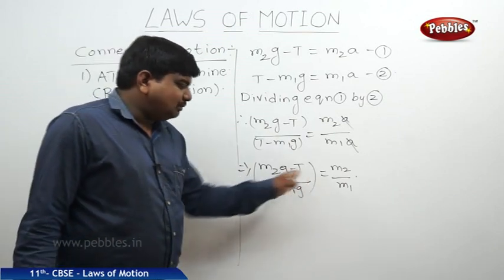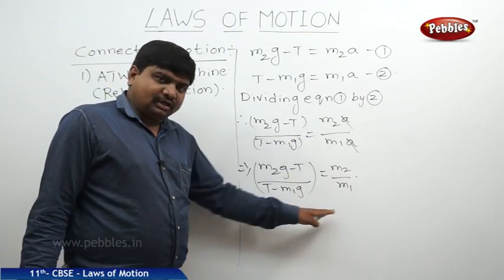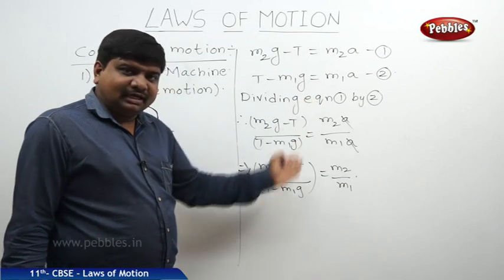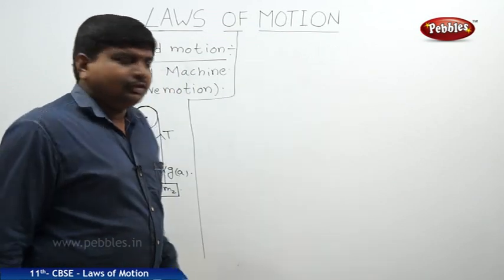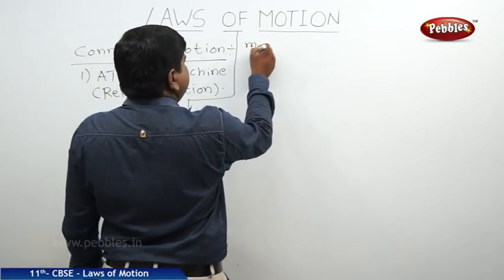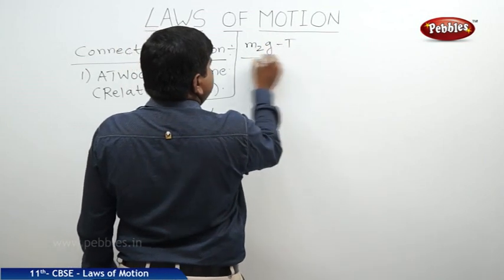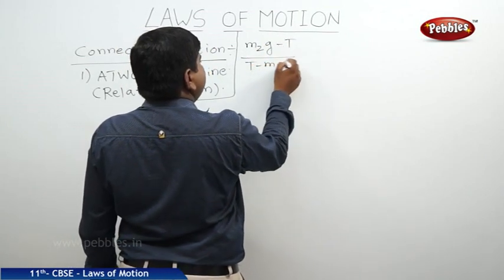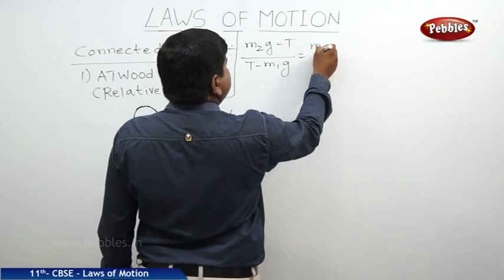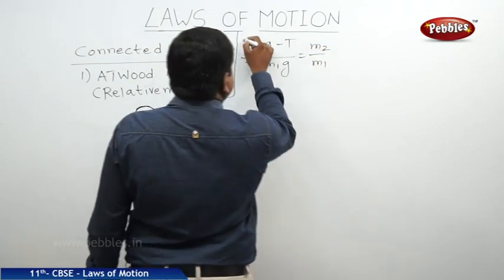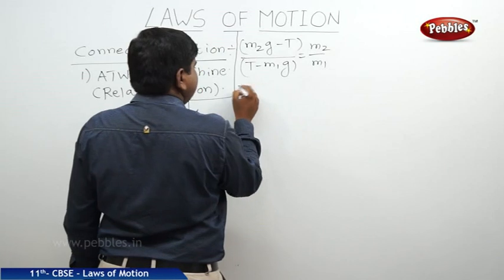Now we should cross multiply the two sides, then we will get the tensional force answer. So I am cross multiplying.